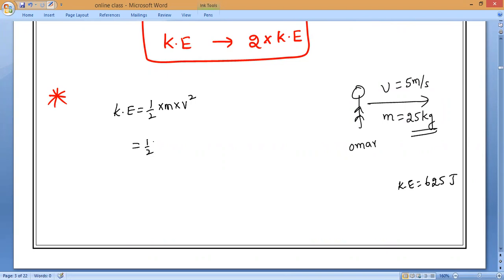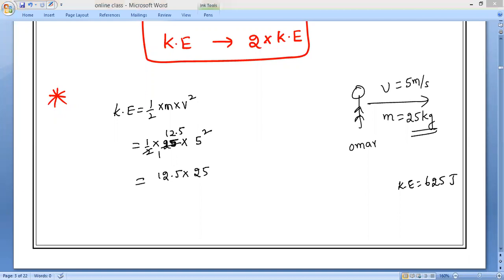So as we know, 1 by 2 into mass. How much is the mass now, guys? Mass is 25, into velocity 5 square. Now, 2 ones are 2, 12.5. So 12.5 into 5 square, which means 25. So 12.5 into 25. How much is the answer? Solve it, everybody.